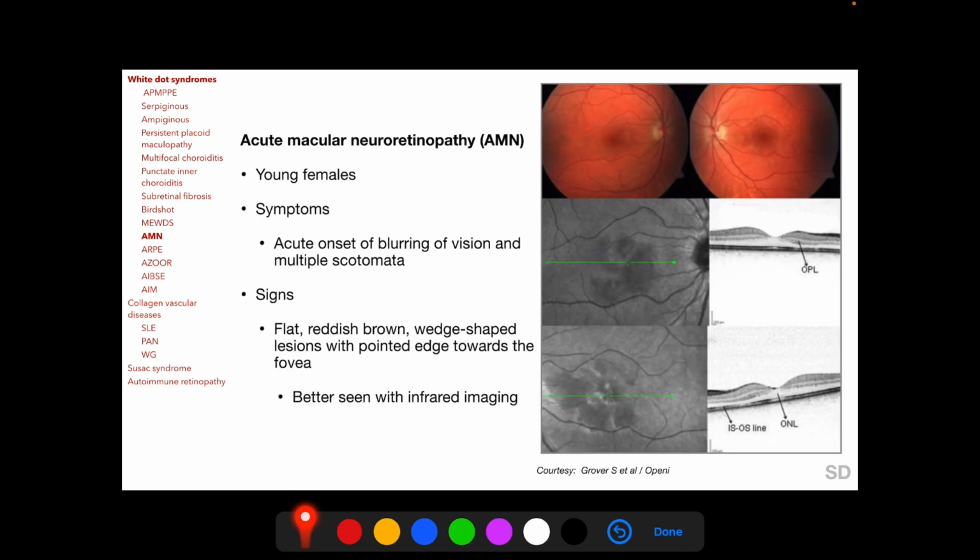Now we come to a few lesser known entities which also belong to white dot syndromes, because some of their features are similar to the other white dot syndromes which we have already described. Among them we have acute macular neuroretinopathy, which occurs in young females, and the patient complains of acute onset of blurring of vision and multiple scotomata. We find flat reddish brown wedge-shaped lesions with the pointed edge of the wedge towards the fovea, and this is better seen in infrared imaging.